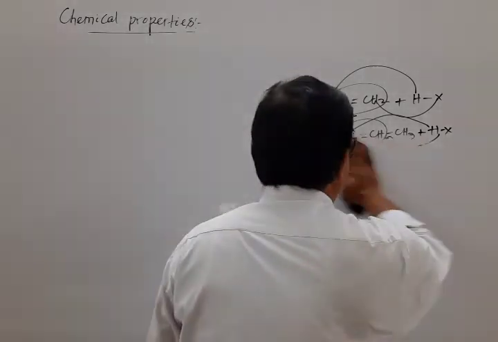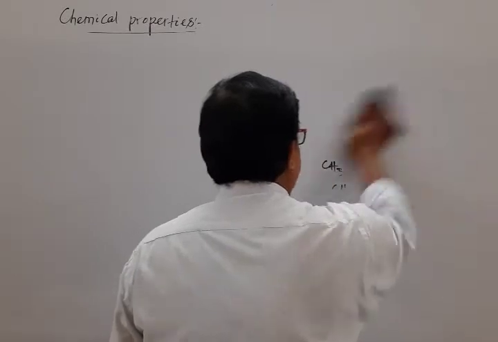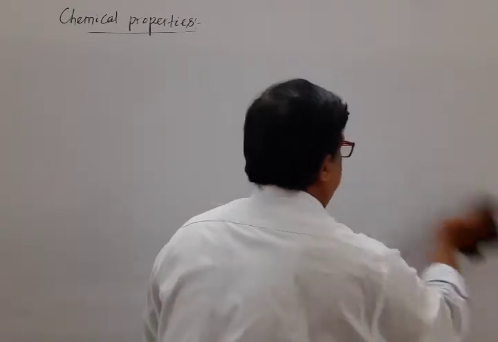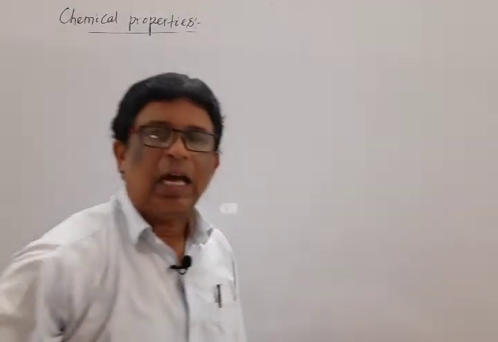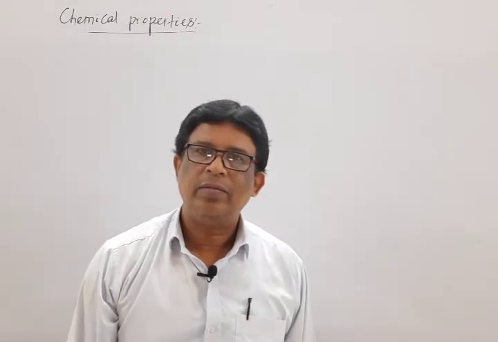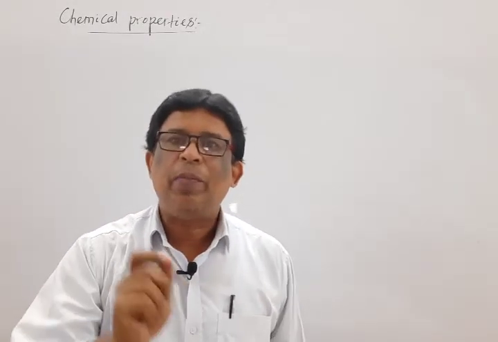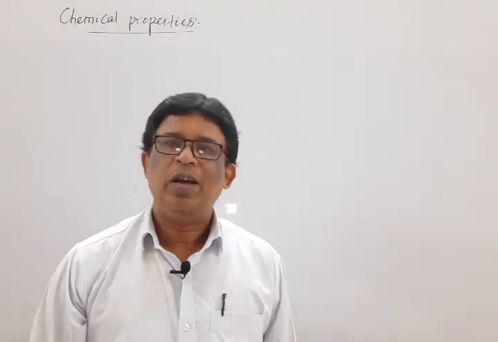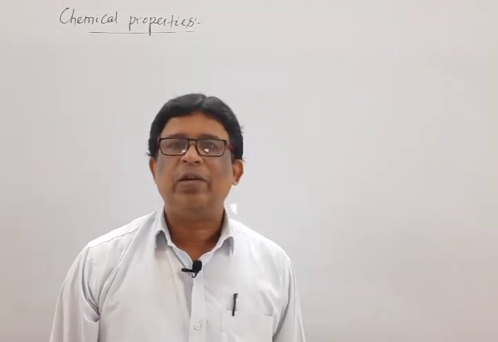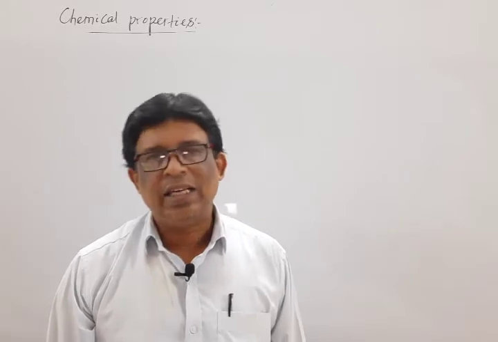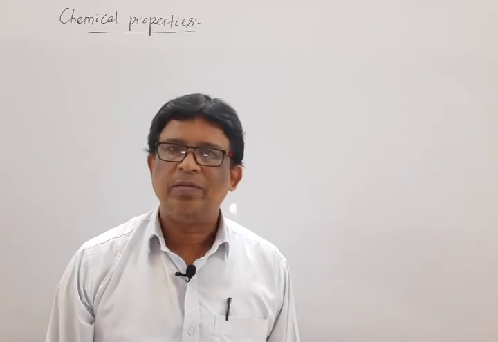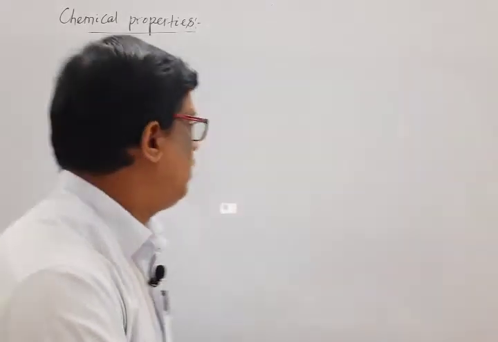What is that rule? This rule states that when addition of halo acid takes place to an unsymmetrical alkene, then the negative part of the halo acid, or the negative part of the addendum, goes to that carbon atom which contains less number of hydrogen atoms.